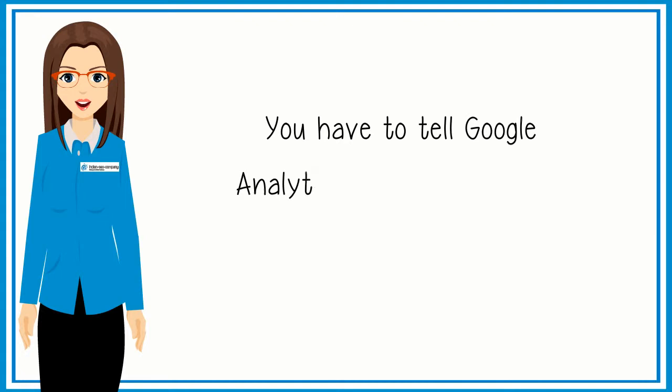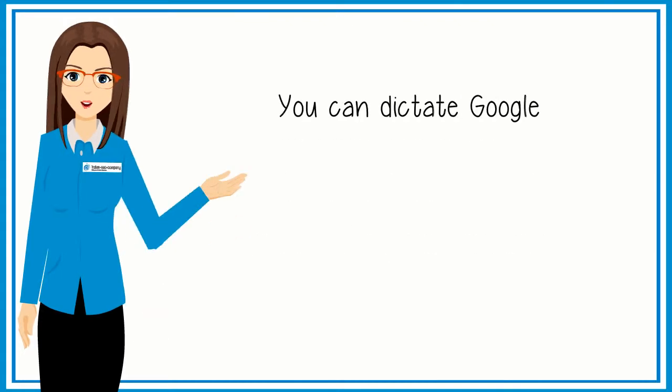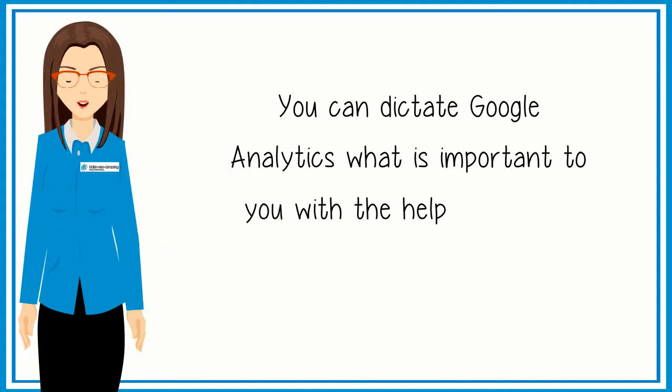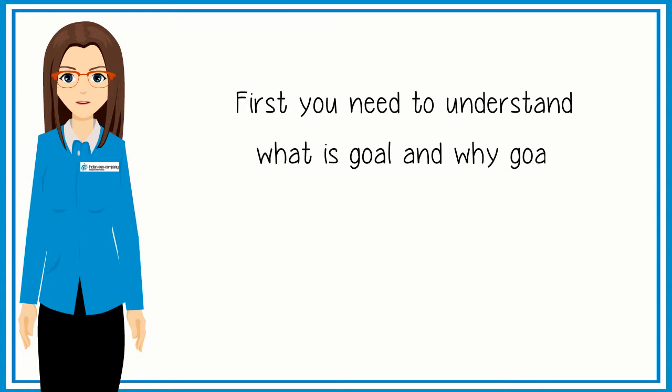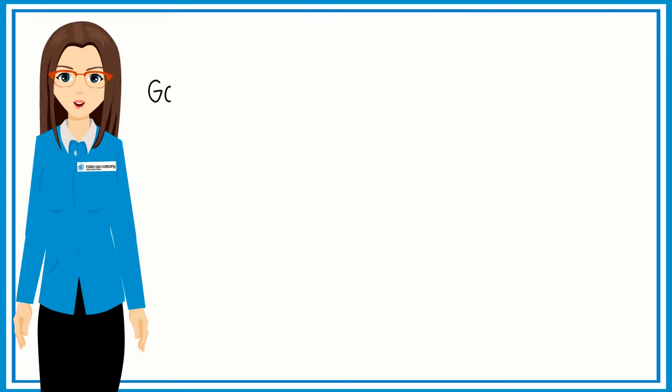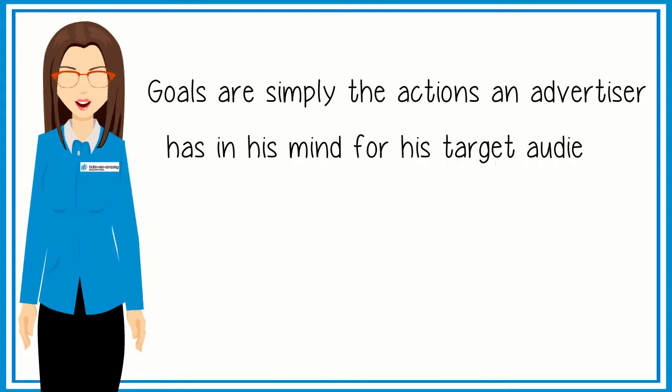You have to tell Google Analytics which metrics are critical for your business. You can dictate to Google Analytics what is important to you with the help of goals. First, you need to understand what a goal is and why goal tracking is so important. Goals are simply the action an advertiser has in mind for his target audience.